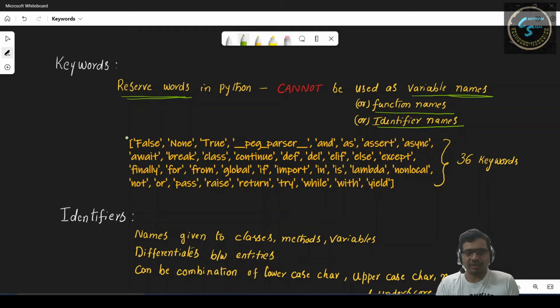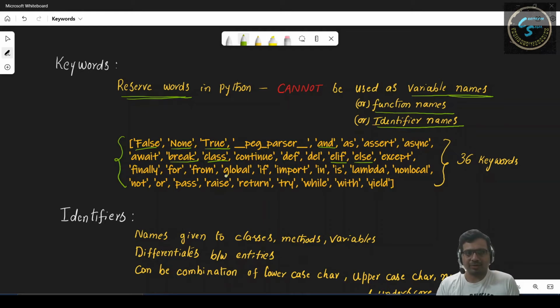And some of the keywords are very familiar, like False, None, True, class, break, else, if, else.